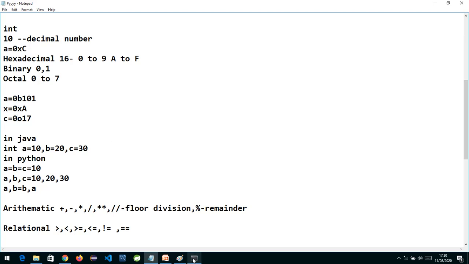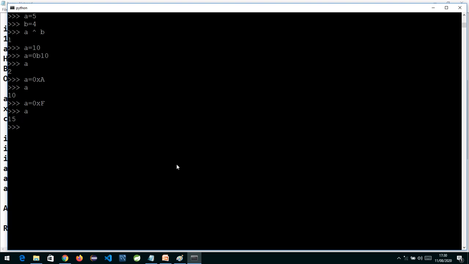Okay, so now moving ahead, in Python, the way we declare variables is, if you want to do multiple assignments in a single line, we can do so. How? We write A equal to B equal to C equal to, and I insert some value, 10. So in a single line I'm initializing 3 variables. If I check the value of A, it is 10. If I check the value of B, it is 10. If I check the value of C, it is 10.